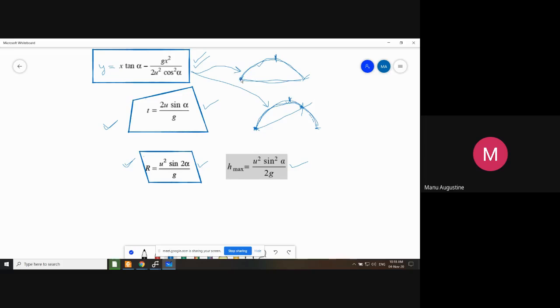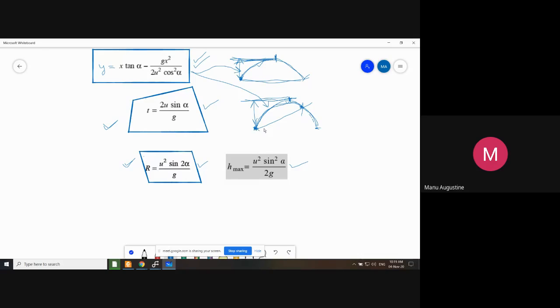See, the person standing here will see that the particle has moved to maximum height this much. The person standing here will also see that the particle has moved to a maximum height this. So the maximum height of the parabola or the projectile does not change from the perspective of the man.